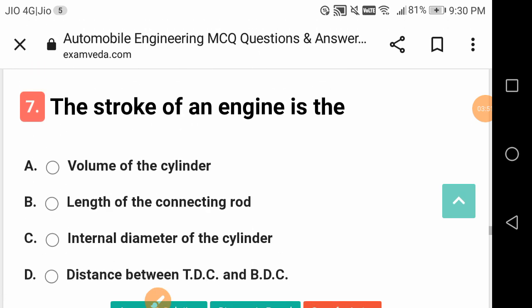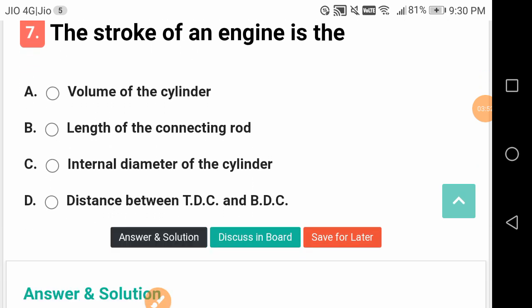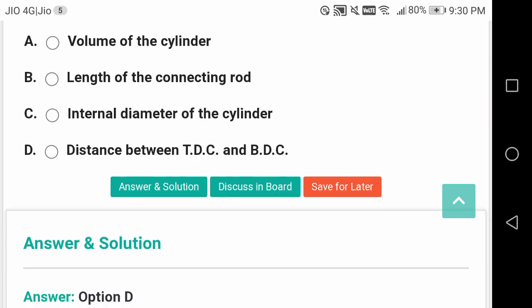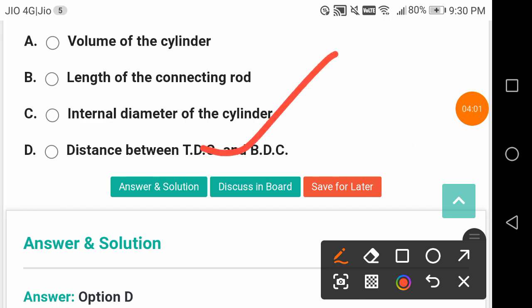We will see later. The stroke of an engine. What is the stroke? It is the distance between the TDC and BDC. What is TDC? Top dead center. And BDC. What is BDC? Bottom dead center.